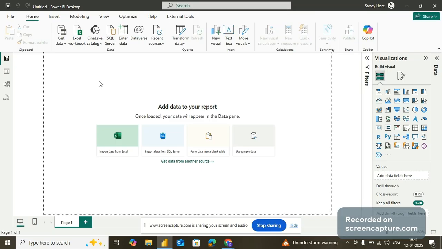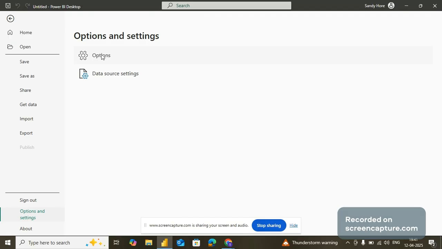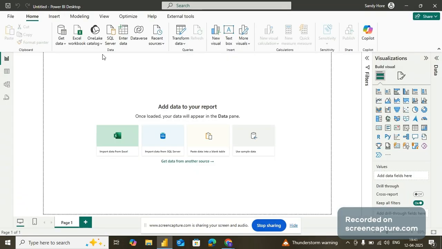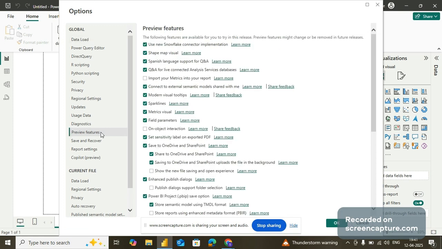Here I need to go to File, then go to Options and Settings, then click on Options. In these options, we need to go to the Preview Features option. In this Preview Features option, you can see "Use new Snowflake connector implementation."